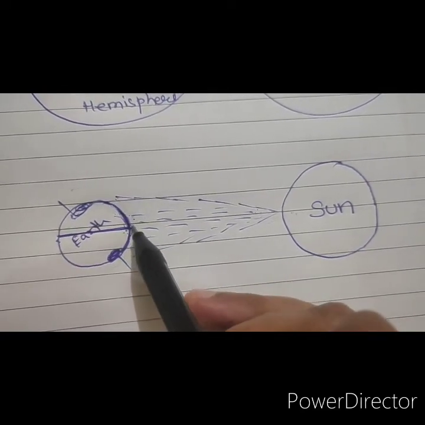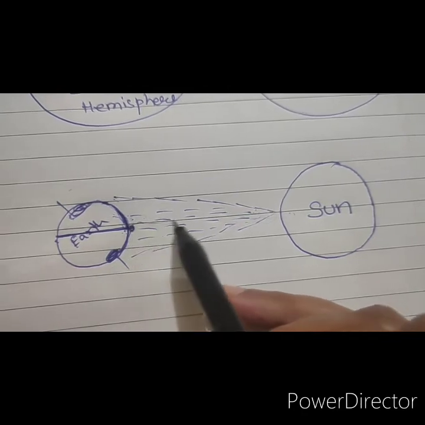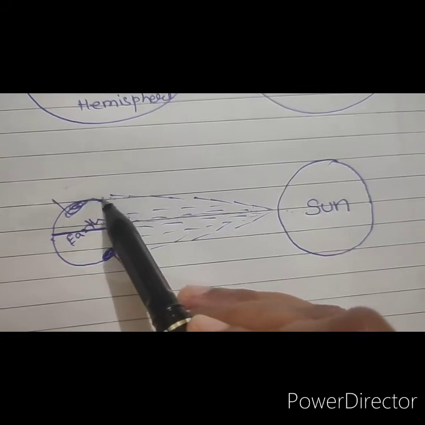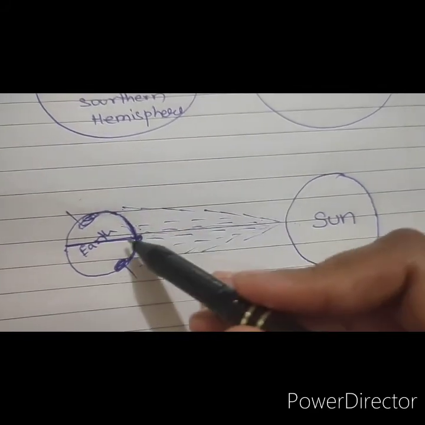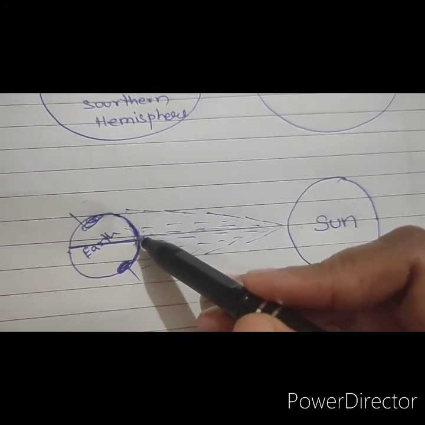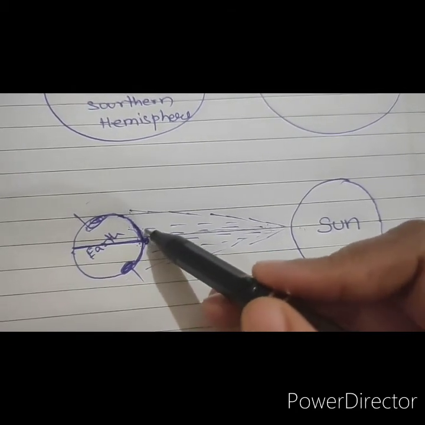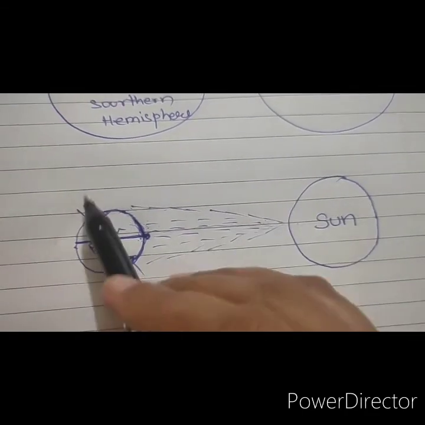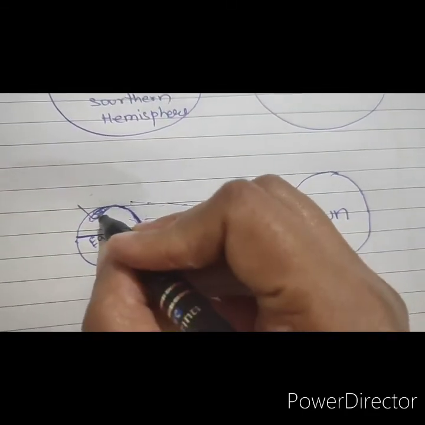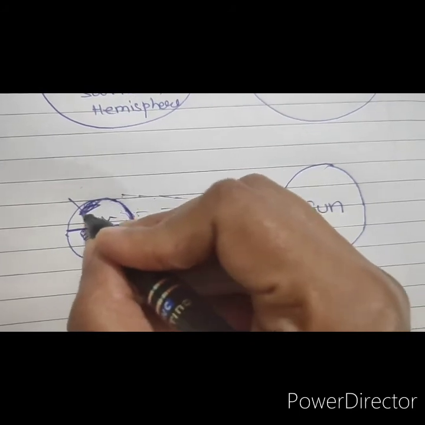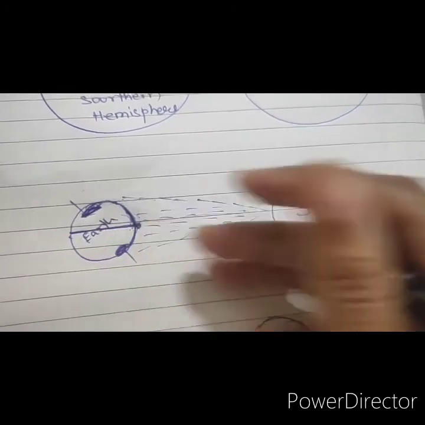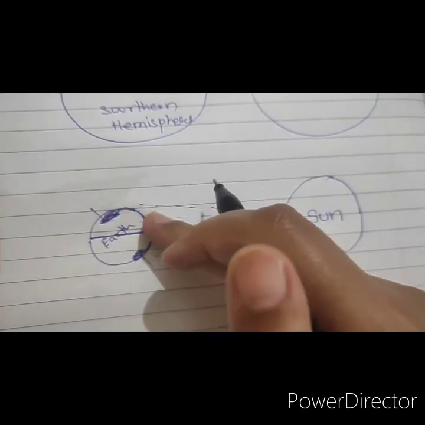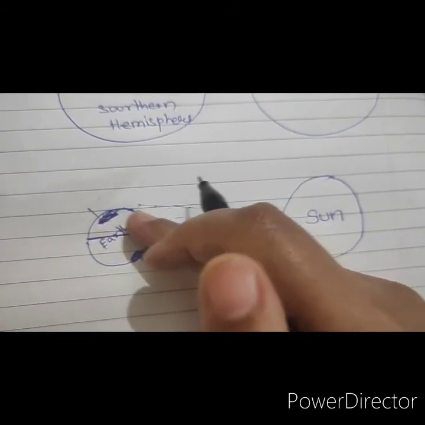You can see here, this is the closest point to the sun, and from here it starts curving, so the rays fall on the earth at a slanting angle. Therefore, places lying farther away from the sun and farther away from the equator are colder.